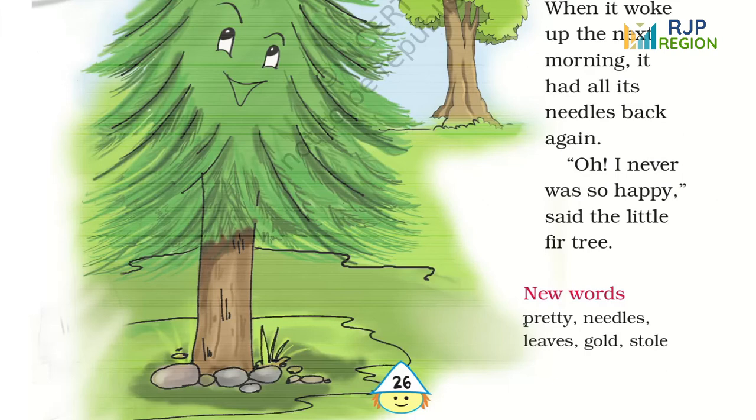So children, now see the new words. Our first word is pretty. Pretty means beautiful. Second one, needles. Needles means a small thin piece of metal. Next one, leaves. Leaves means flat green parts of a plant. Next one, gold. Gold means a precious metal used to make jewelry, coins, etc. Last, stole. Stole means took something without permission.